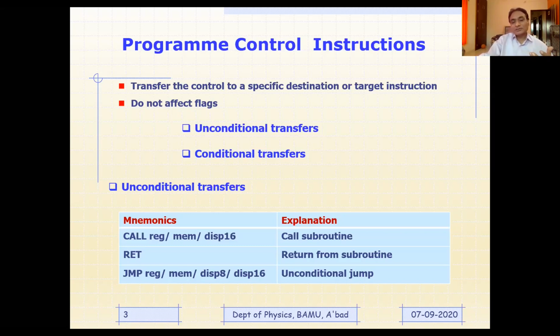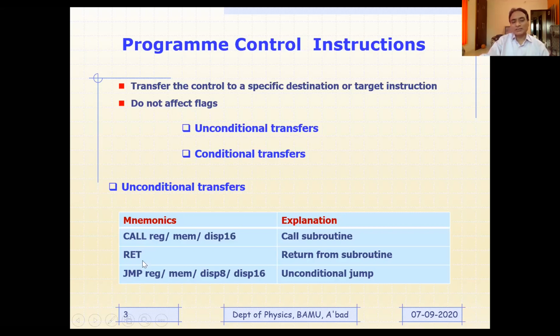Now, what are those instructions which can be executed depending on a condition, and what are those instructions which are unconditional? We are going to see that one by one. To begin with, we are going to discuss unconditional transfer control instructions. As far as unconditional transfer control instructions are concerned, there are only three: call, return, and jump.